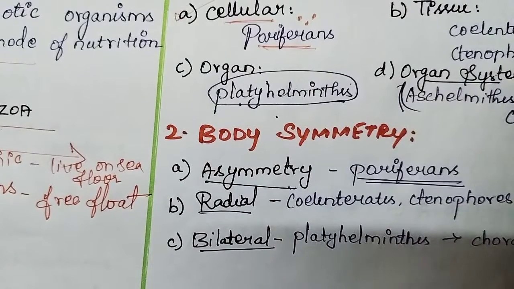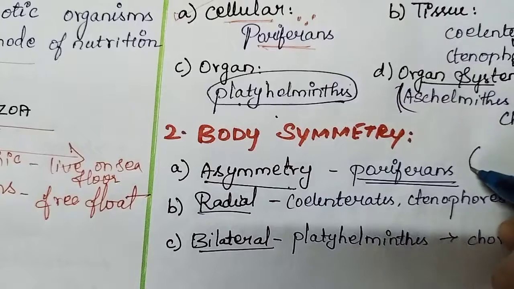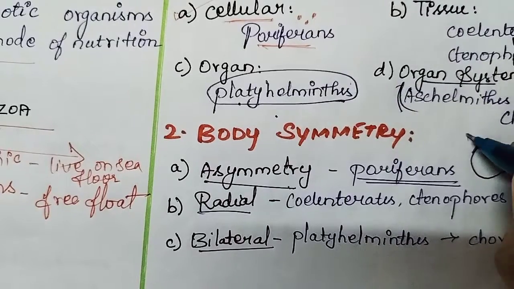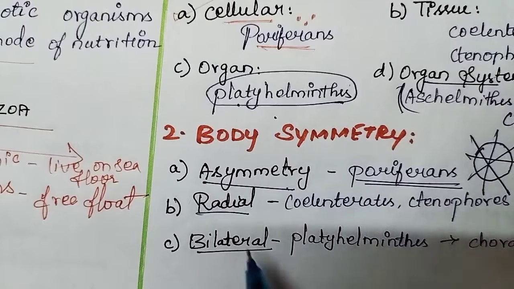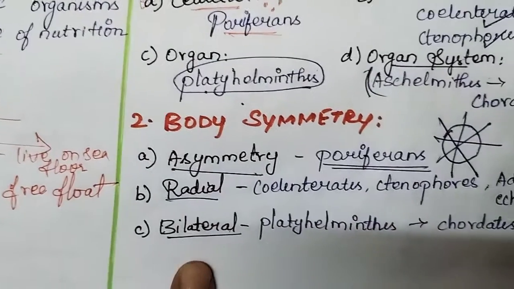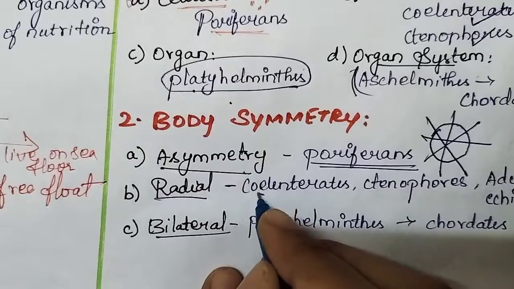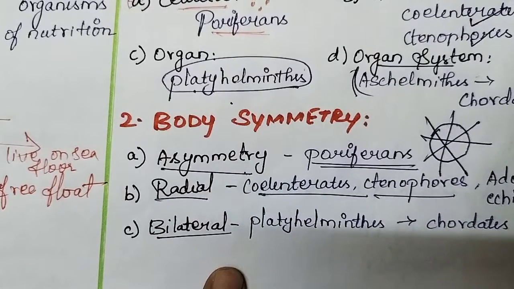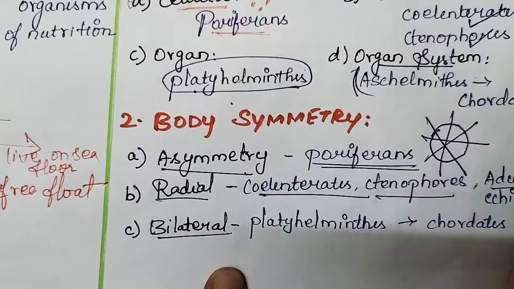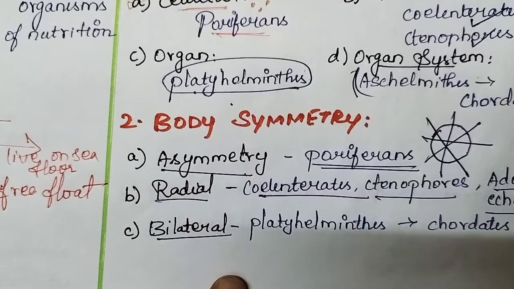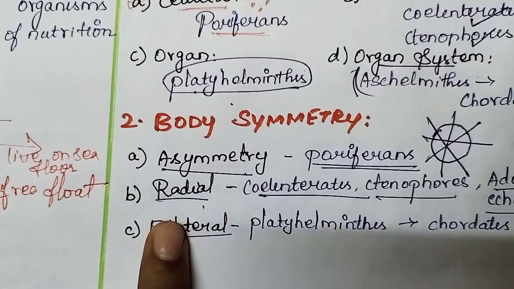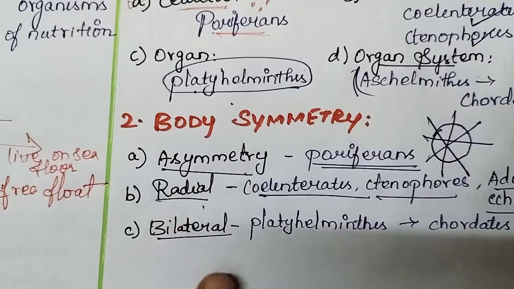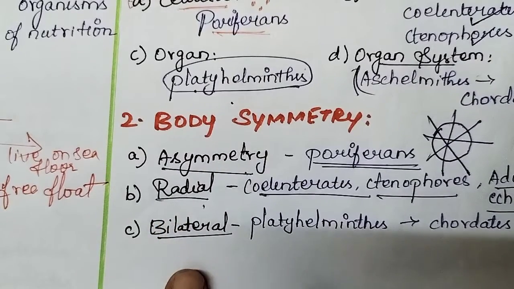Radial means at any plane, like a circle. If you cut at any plane, we can cut into halves. That is radial. The phyla are coelenterates, ctenophores and adult echinoderms. Clear? Adult echinoderms come under radial, while the young ones come under bilateral.